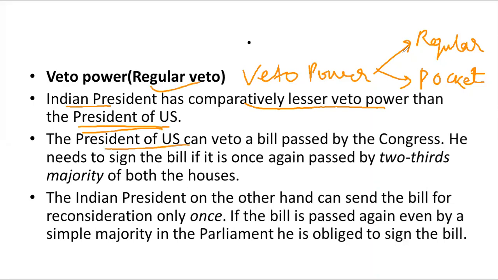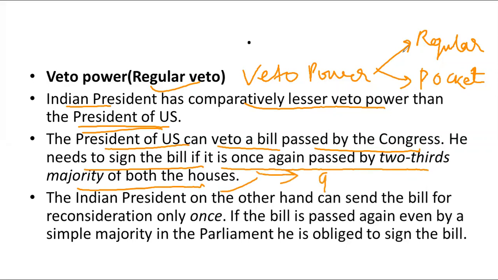The president of the US can veto a bill passed by the Congress. Okay, he needs to sign the bill if it is once again passed by a two-third majority of both the houses. This is called a qualified veto. It means once the president has returned the bill, if it is again passed by a two-third majority, the president has no option but to give assent to the bill.